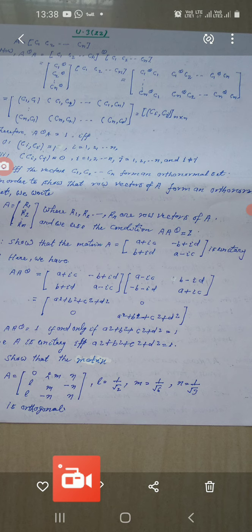Okay, in order to show that the row vectors of A form an orthonormal set, we write A as a column of R1, R2 up to Rn, where R1, R2, Rn are row vectors of A, and we use the condition A A† = I. So this is a very simple theorem.